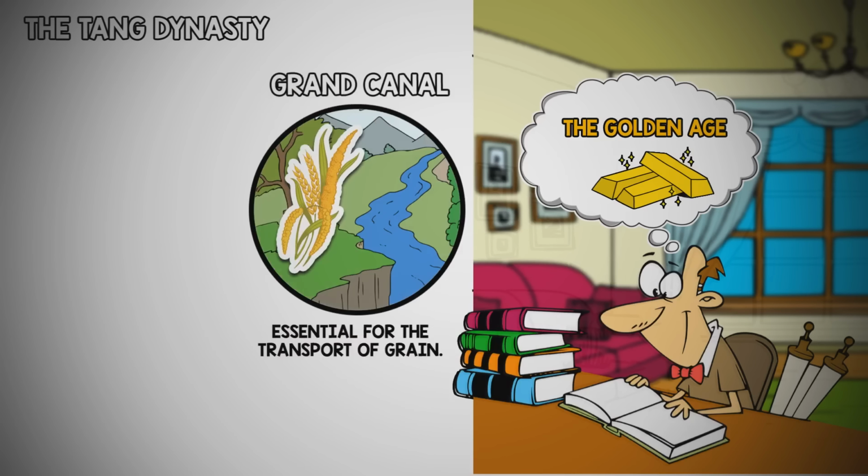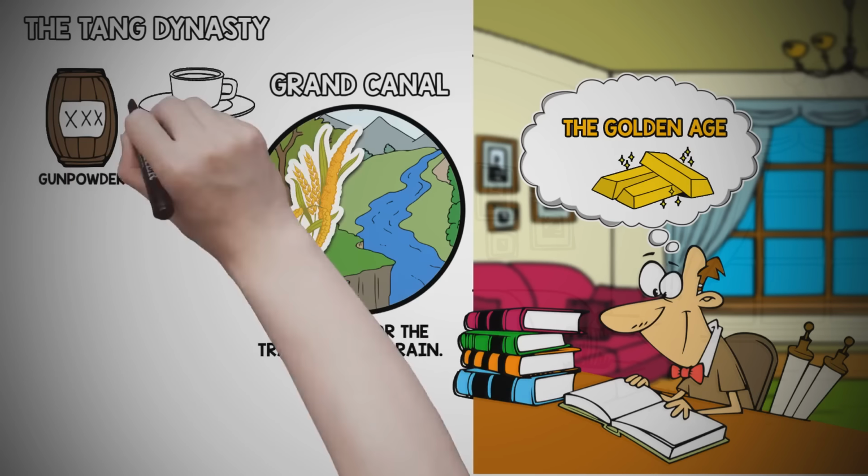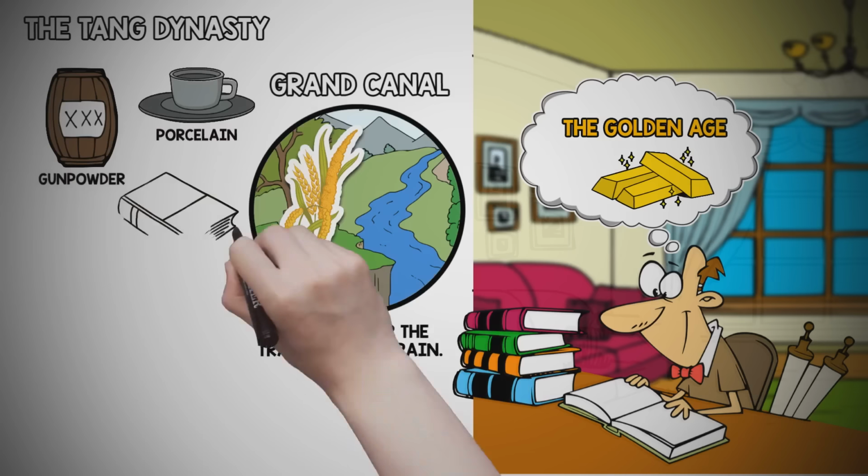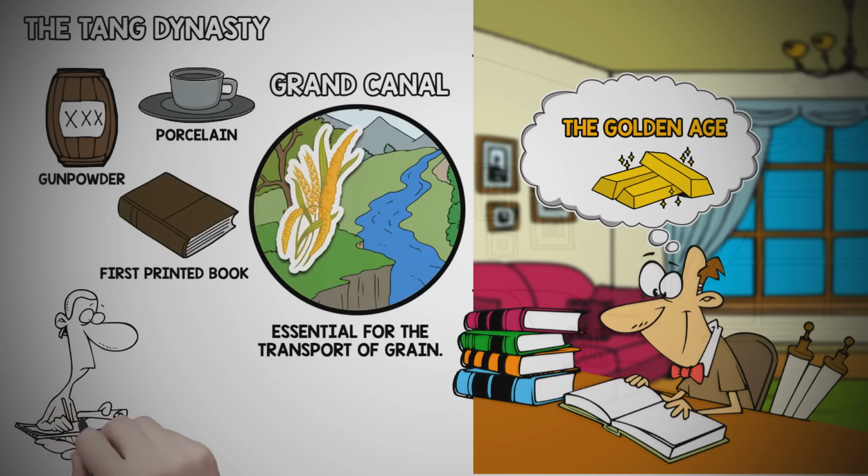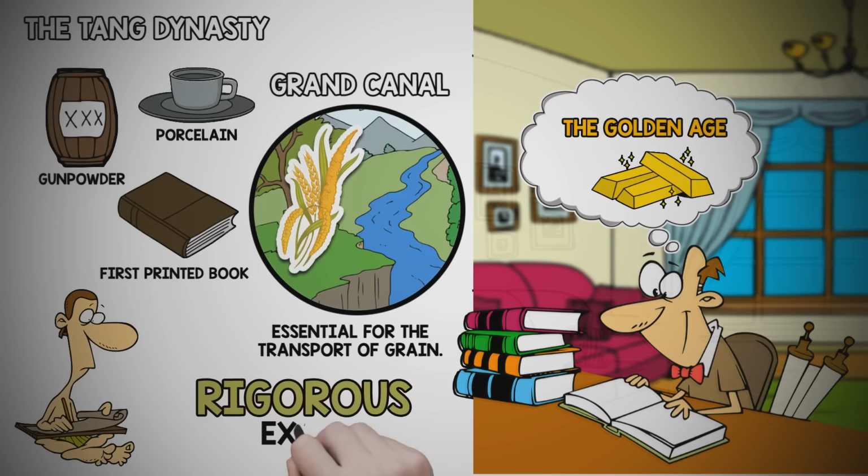The Tang dynasty economy flourished with improvements in gunpowder and porcelain production, and the development of woodblock printing, which created the world's first printed book. Civil service examinations required government officials to pass a rigorous exam before they could attain a job in the government.